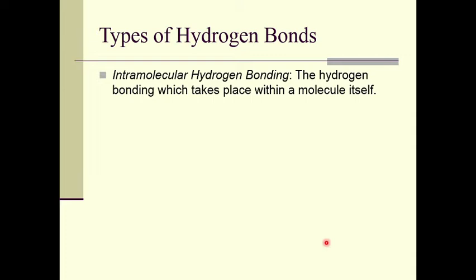Intramolecular hydrogen bonding is the hydrogen bonding which takes place within a molecule itself. In this kind of bonding, the hydrogen bonding takes place within the same molecule.